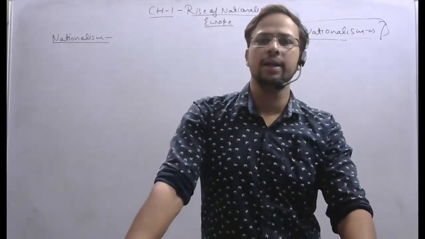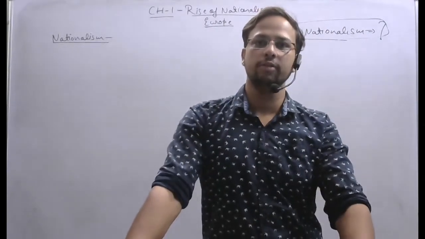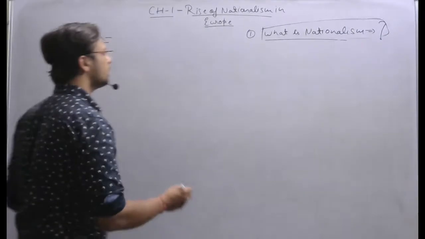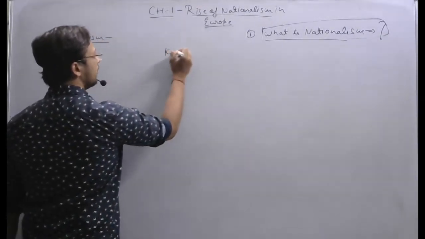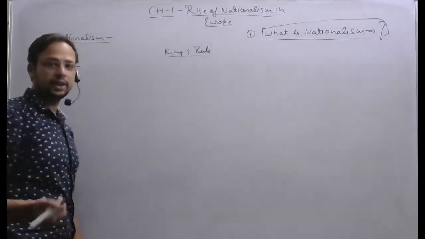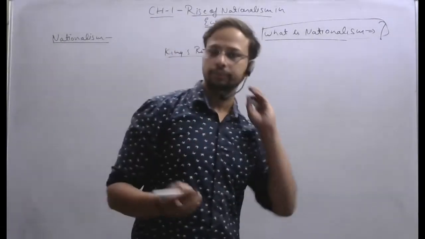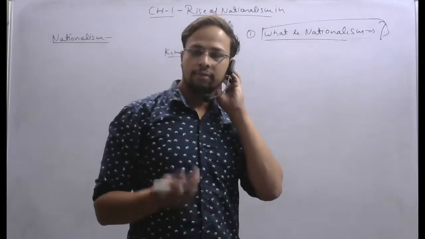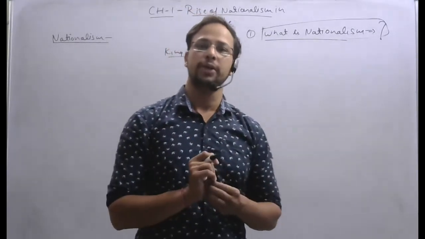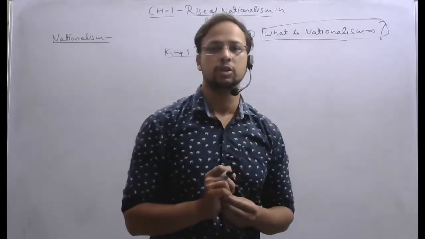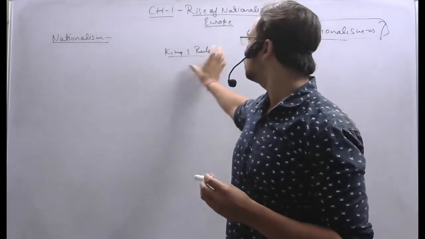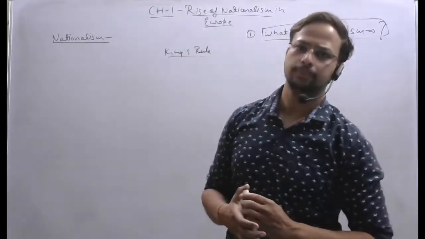Okay, earlier you must have read that there was king's rule, right? In any country there was earlier only king's rule, whether it is India, America, Europe, France, or Britain. In many European countries also there was king's rule. But how was the king's rule established? Let us first of all discuss that.